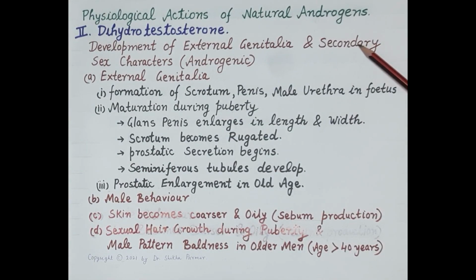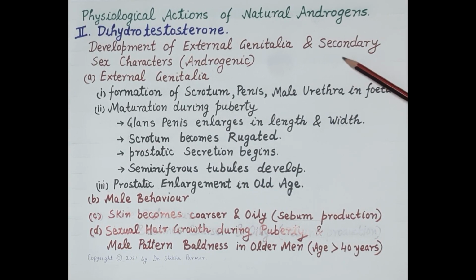Now, talking about dihydrotestosterone. Dihydrotestosterone is a more potent androgenic metabolite of testosterone, and dihydrotestosterone is essential for the formation of external genitalia in men during gestation and its maturation during puberty. Dihydrotestosterone also stimulates development of secondary sex characters, and therefore dihydrotestosterone primarily shows androgenic actions.